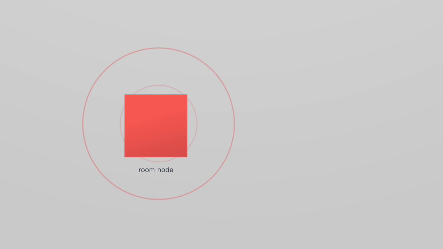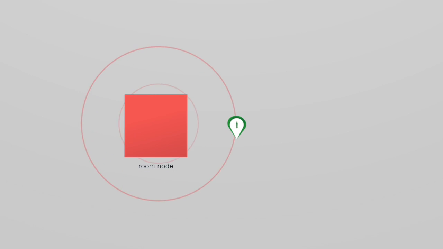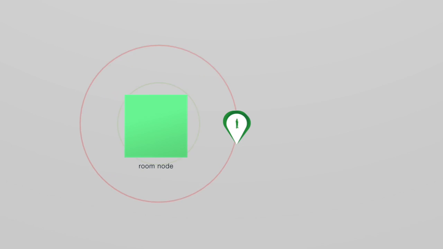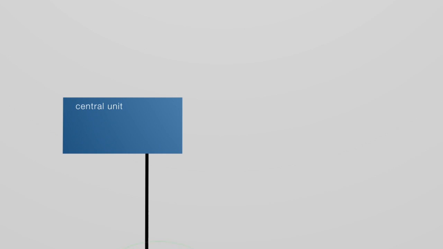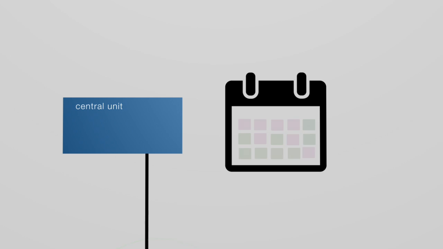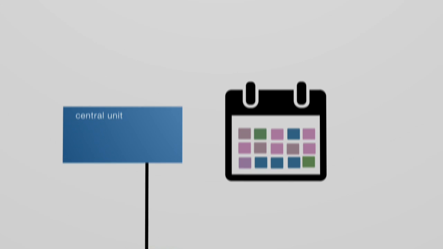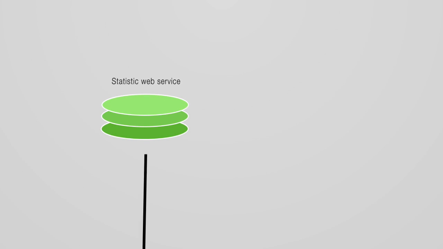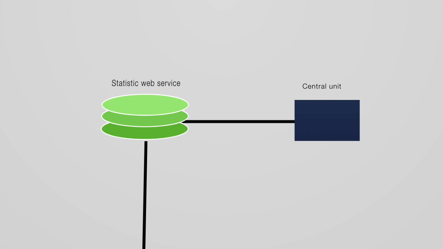Every room node periodically controls the user's presence. This information is published to the broker, and the central unit receives this data with a subscription and organizes a file with weekly users' behavior. Once a week, this info is delivered only for currently active rooms to the statistic web service, which organizes and predicts the future user's presence for every hour in the week.